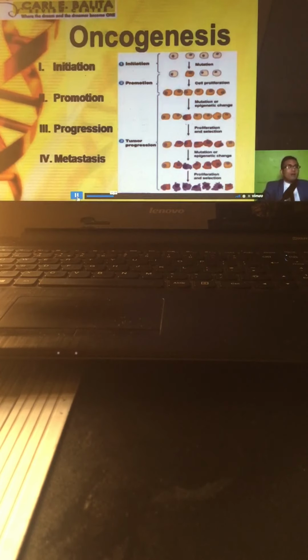So again, what are the 4 stages? Initiation, promotion, progression, and metastasis. Initiation, it is exposure to carcinogens. Promotion, frequent exposure that leads to tumor growth. Progression, that is your malignant behavior such as invasion and infiltration. And last is metastasis, that involves your extension of cancer cells to nearby and distant organs.